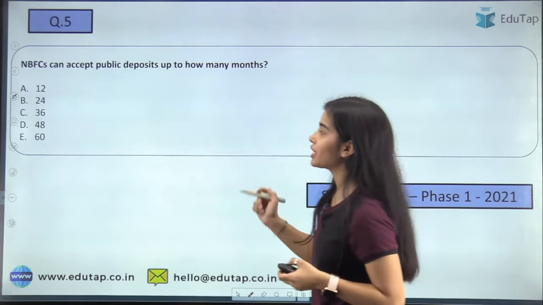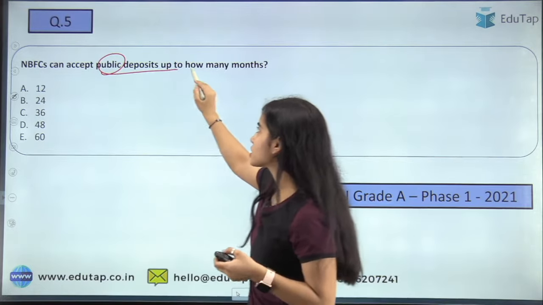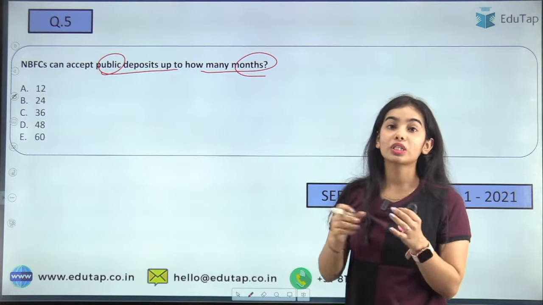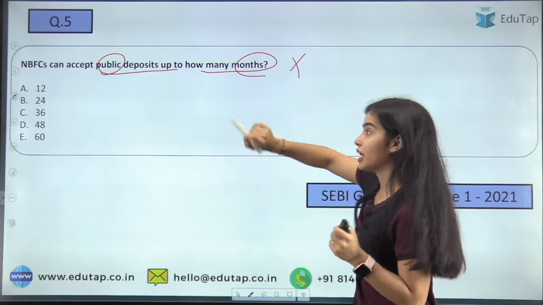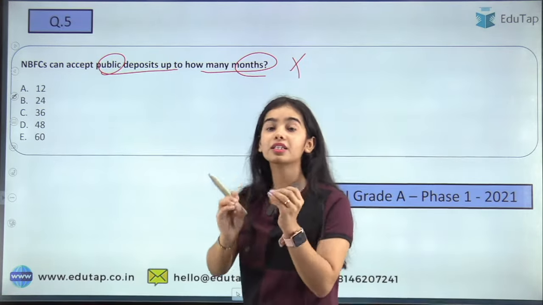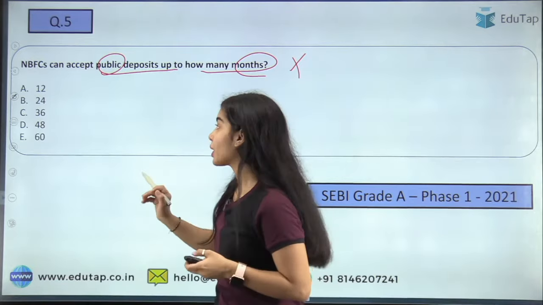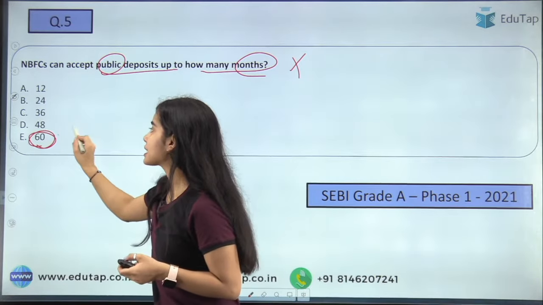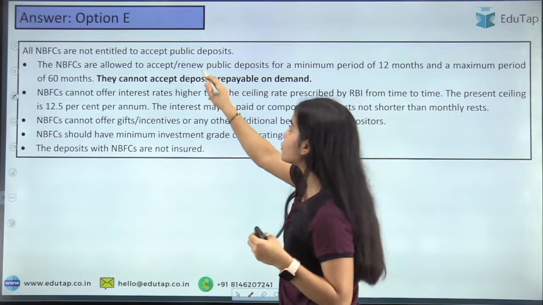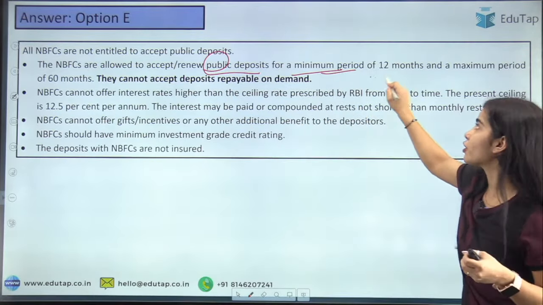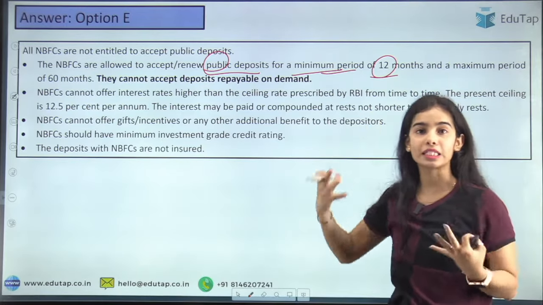Now coming to this question, NBFCs can accept public deposits up to how many months? So this is the maximum. Remember this is the maximum, do not get confused. Here the minimum is not being asked, the maximum is being asked. So here the answer is 60. The NBFCs are allowed to accept or renew public deposits for a minimum period of 12 months and a maximum period of 60 months.